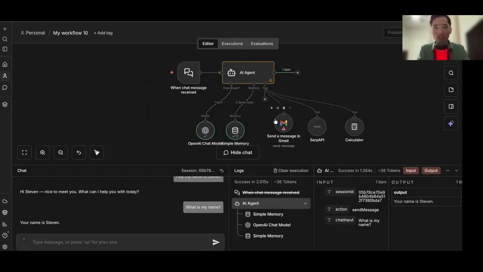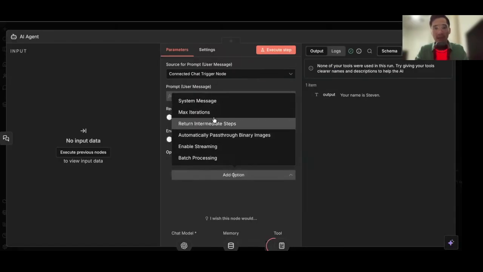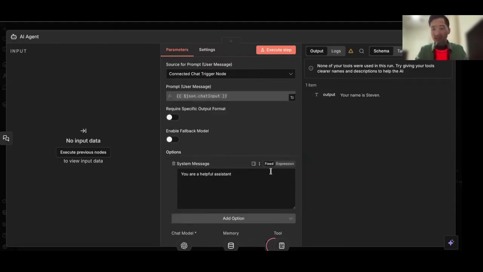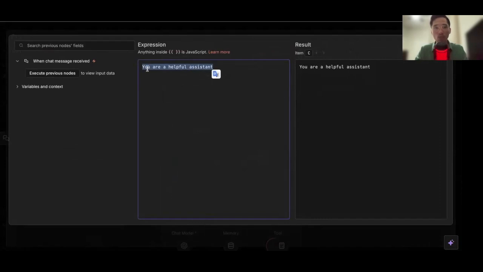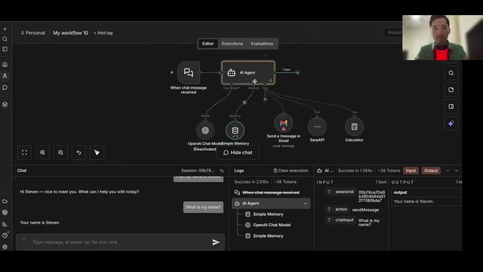And once you understand this foundation and why it's always important to have a trigger, a model, and a memory, you could always build off of this. You could always add in more tools. You could always change the trigger. You could always change the output. You could always add an option, a system message. This is kind of like the personality or the task of the AI agent, of how they should act. Instead of saying you are a helpful assistant, you could say, hey, this is your task. These are things that you need to do. But that is just the foundation right there.